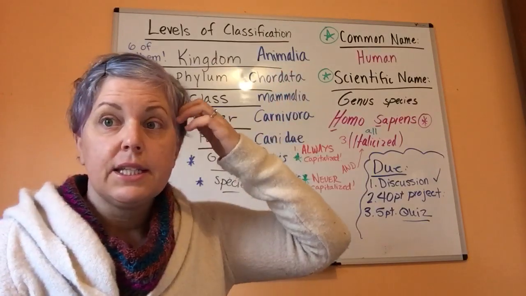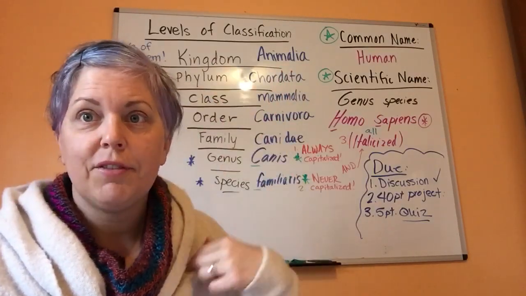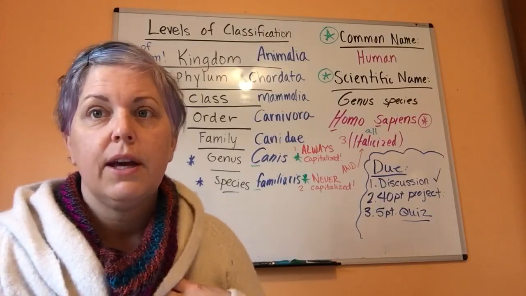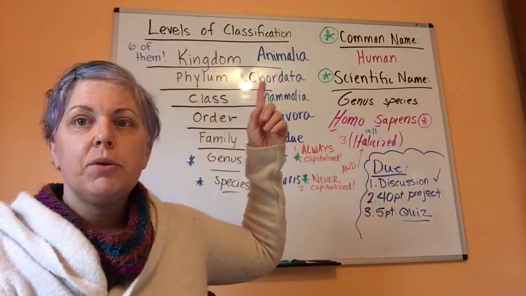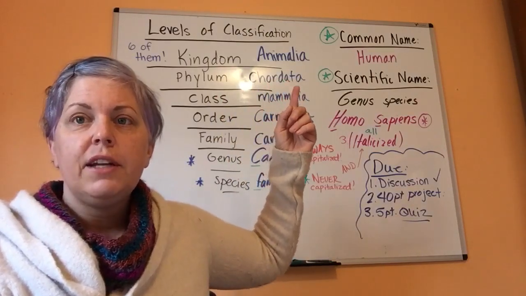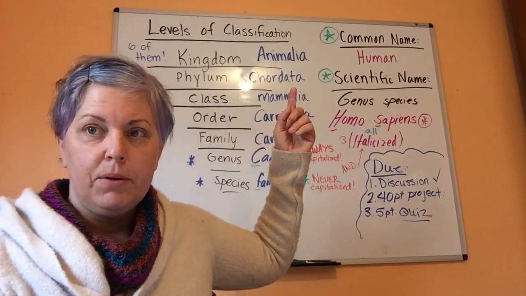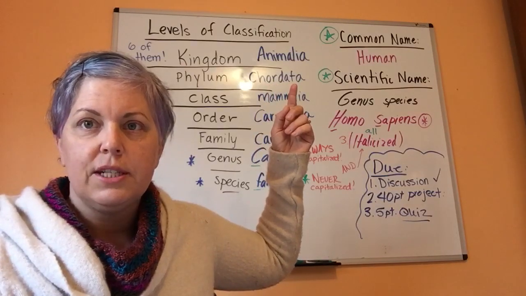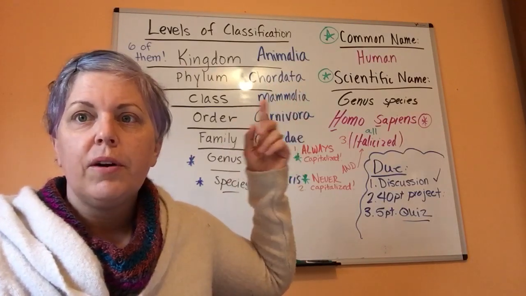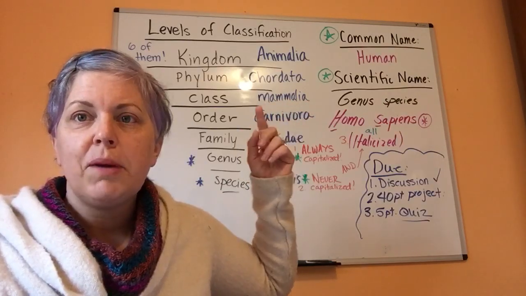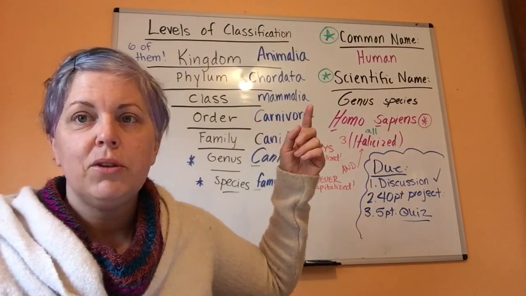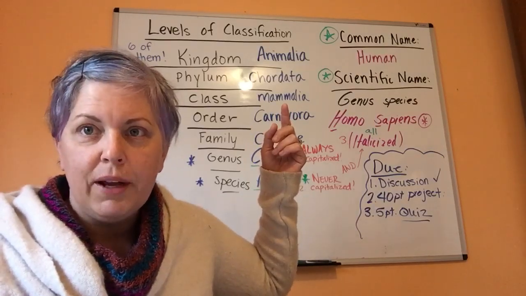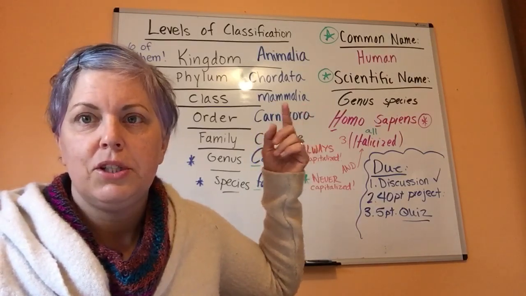Then I would say its common name, giraffe, and I have to find its genus and species name and write it correctly. For phylum, chordata, I have to find another animal that has a backbone. I might say boa constrictor, and then write its genus and species name. For the next one, mammalia is mammal, so I find another mammal. Maybe I say blue whale, and I write its genus and species name.